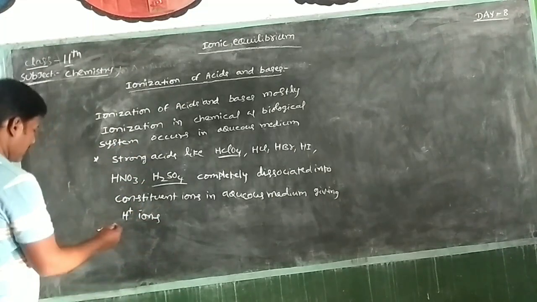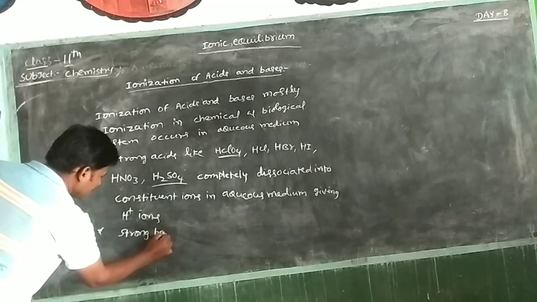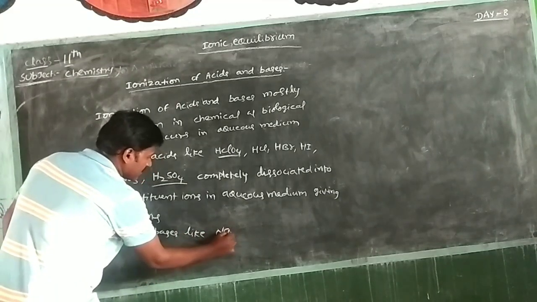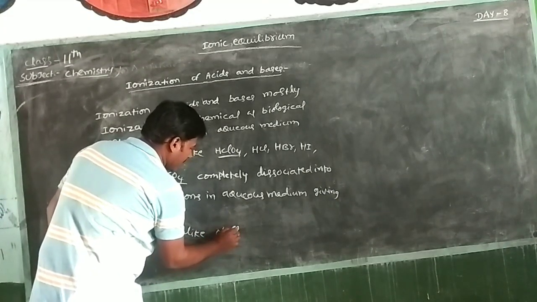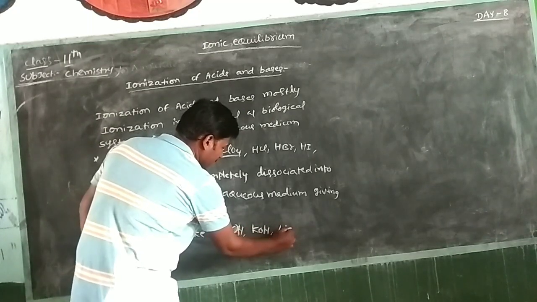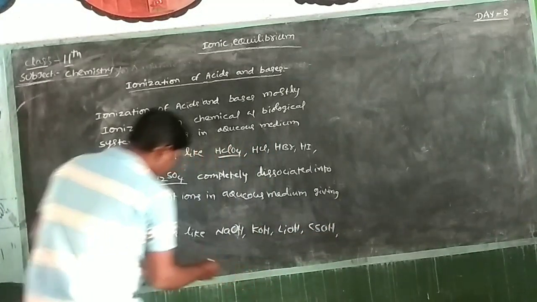Next, strong bases like NaOH, KOH, LiOH, CsOH, Ba(OH)2.